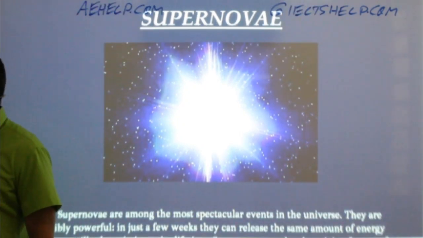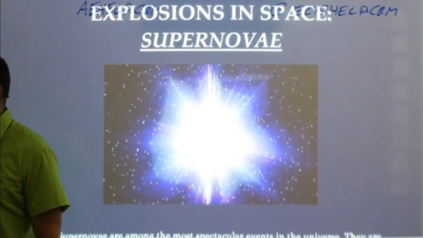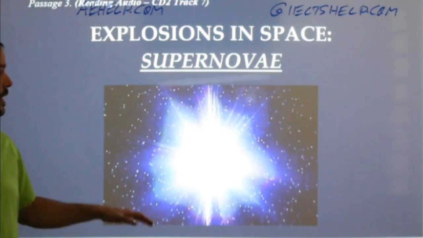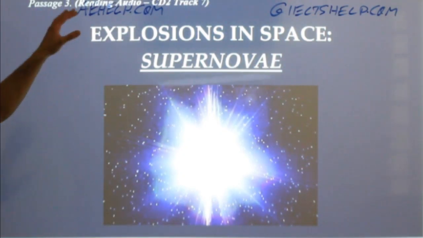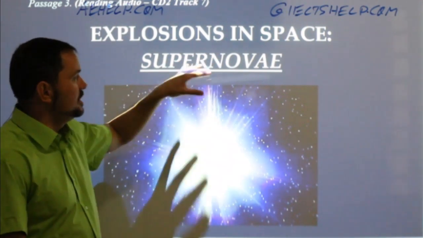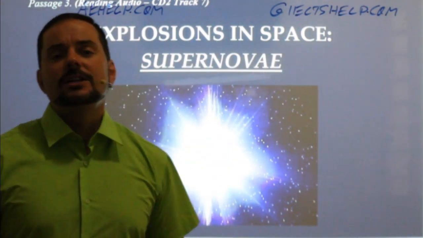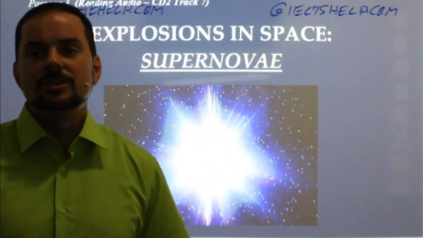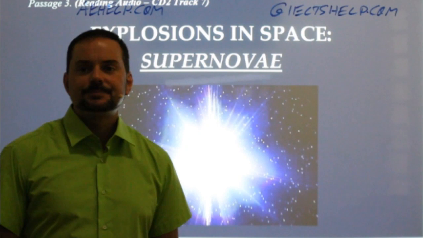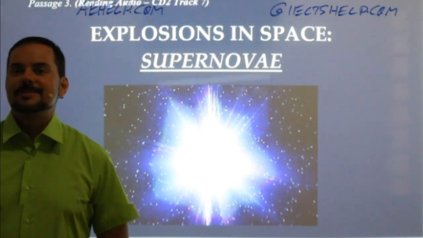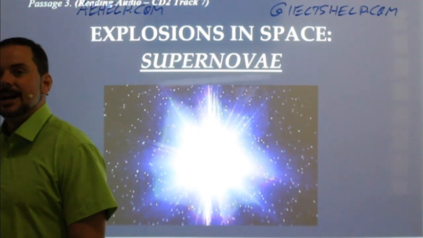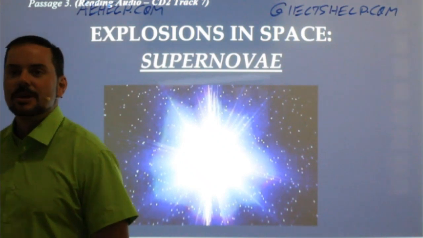All right. So I'm looking here at this picture. I'm looking at the title, Explosions in Space, Supernovae. What should I do? So my goal is to get a high band score. I want to get as many answers correct as possible in this reading. What should I do? What is my next step here after reading the title and looking at the picture?